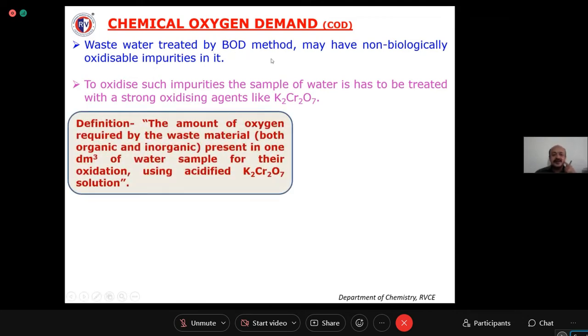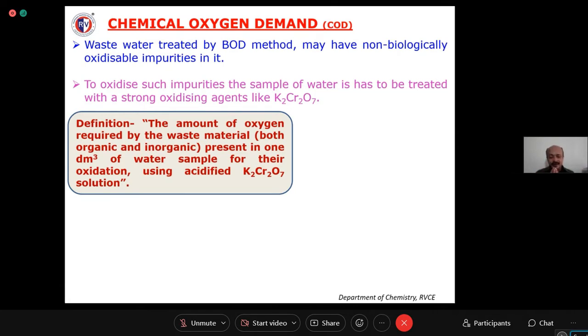So what is the definition of this chemical oxygen demand? It is very similar to your biological oxygen demand: the amount of oxygen required by the waste material. So the waste material here is nothing but organic and inorganic. Organic is biologically oxidizable impurity and inorganic material is biologically non-oxidizable impurity. We are going to account for both here. Okay. The amount of oxygen required by the waste material present in 1 dm cube of water sample for their oxidation using acidified potassium dichromate solution.